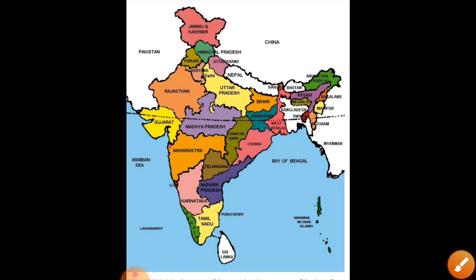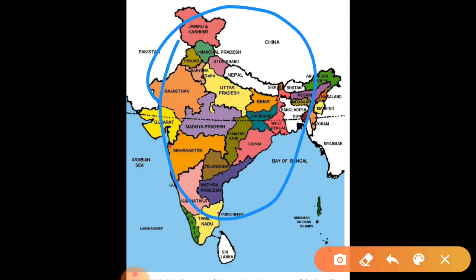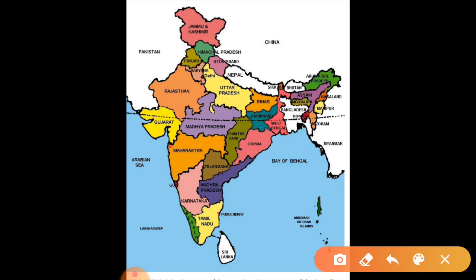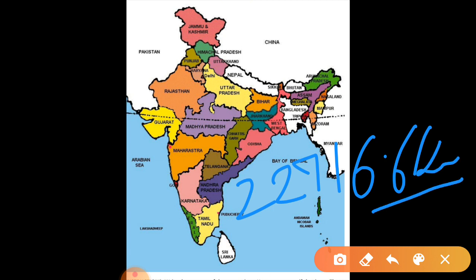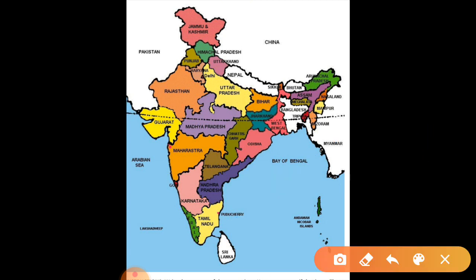And if I include all the landmass and coastal areas, including the islands also, then it will be 22716.6 kilometers. Let me revise it again. Total kilometers, not area, only with the land areas, not the coastal ones. Coastal means kinara.